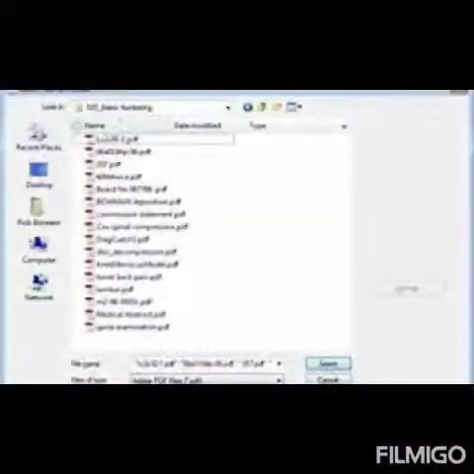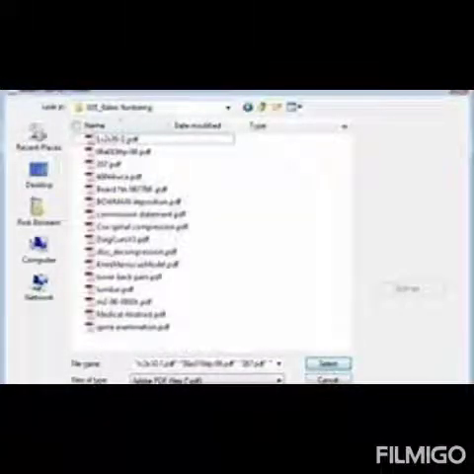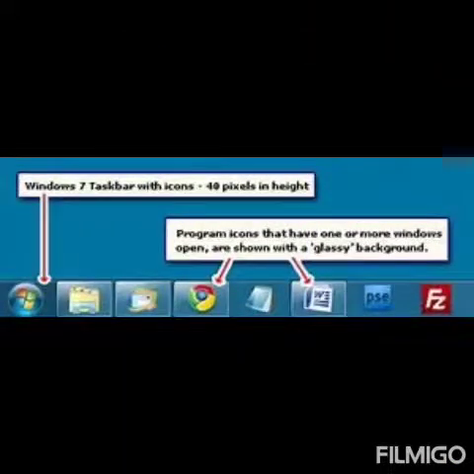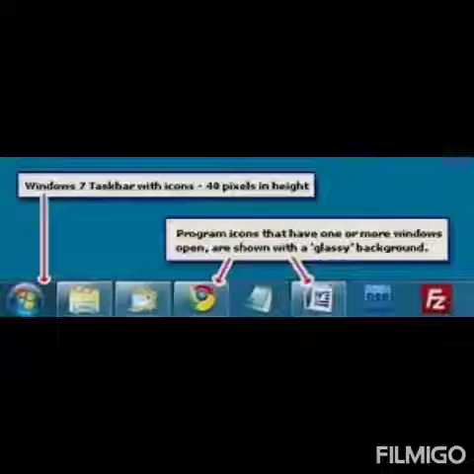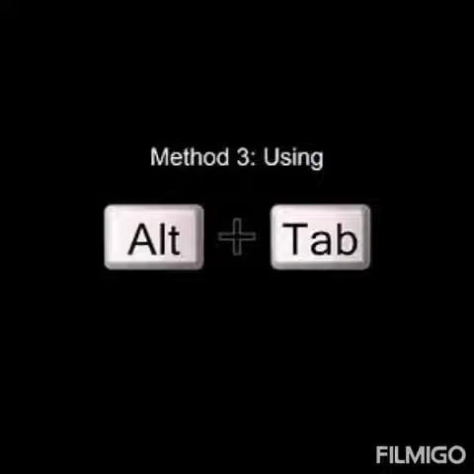Now the next topic is switching between the windows. To switch between two or more open windows, we can easily switch by clicking on their taskbar icon. The one you click will be active and will come over other windows. You can also use the Alt plus Tab key combination to switch between two windows.